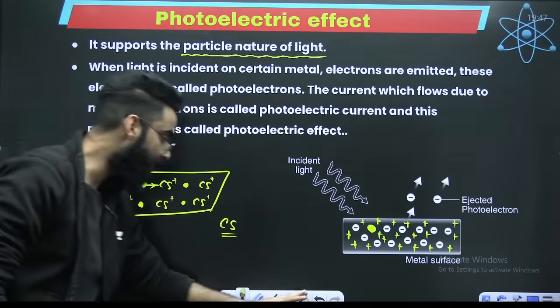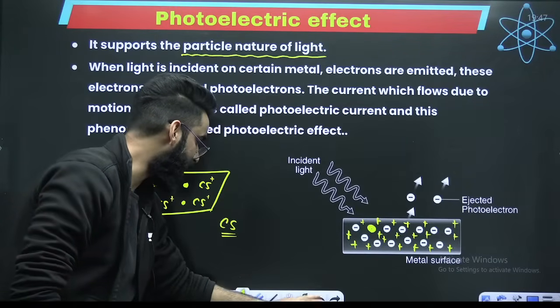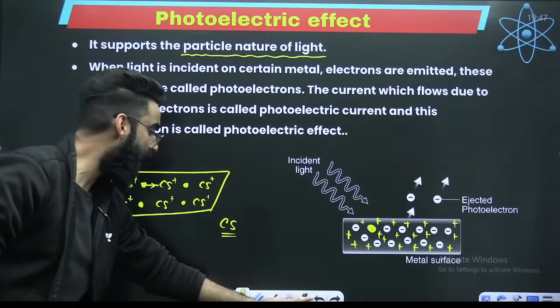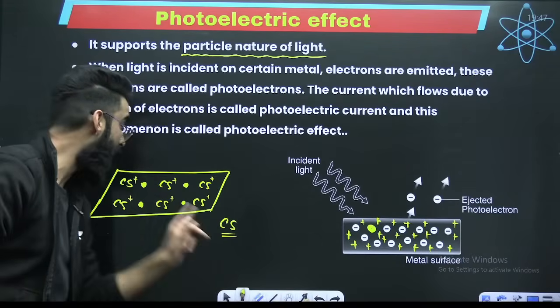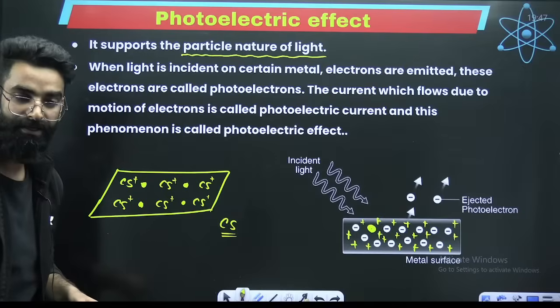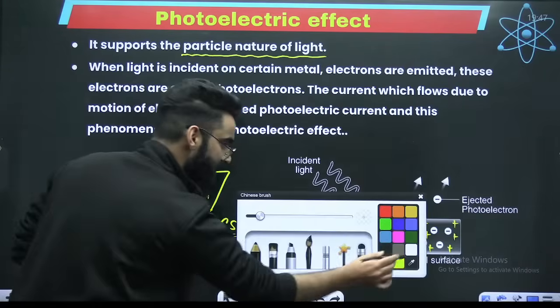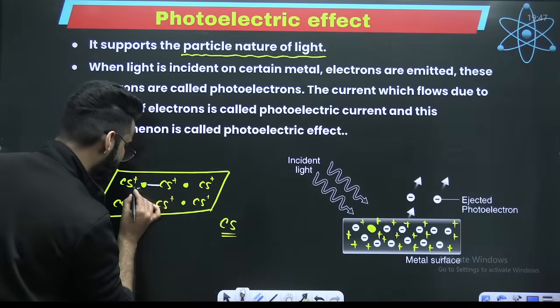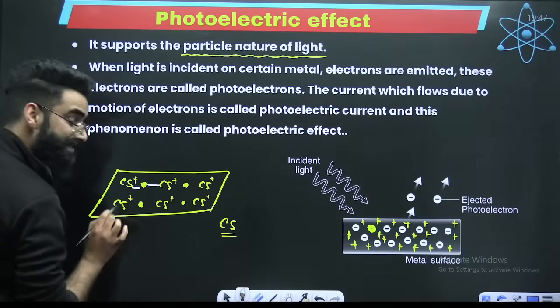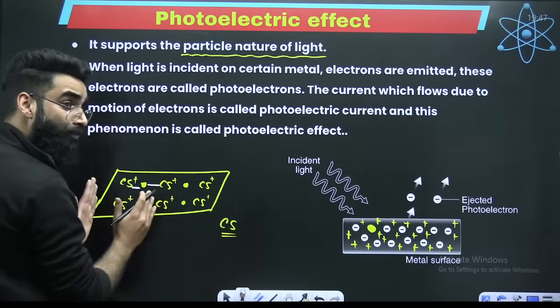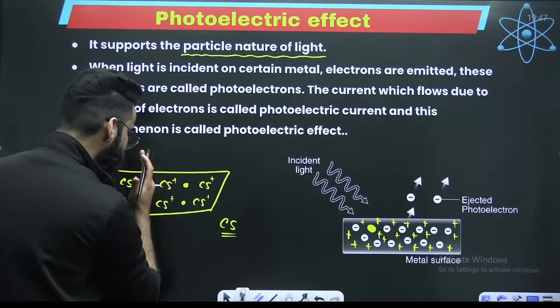It's not free, right? So my dear students, tell me one thing. If I want to take this electron out from the metal surface, since there are attractions between the electron and these kernels, can I say I have to break this force of attraction?